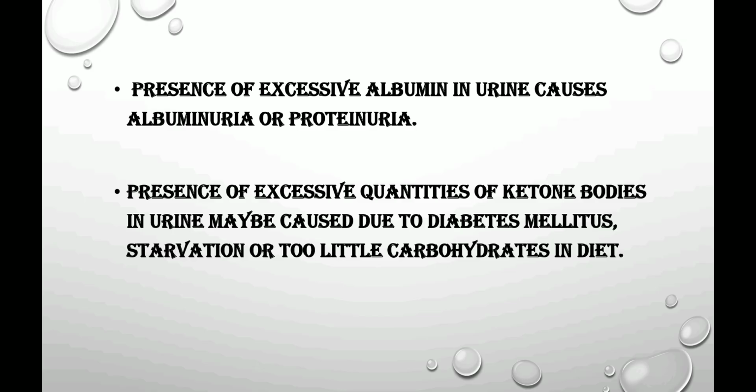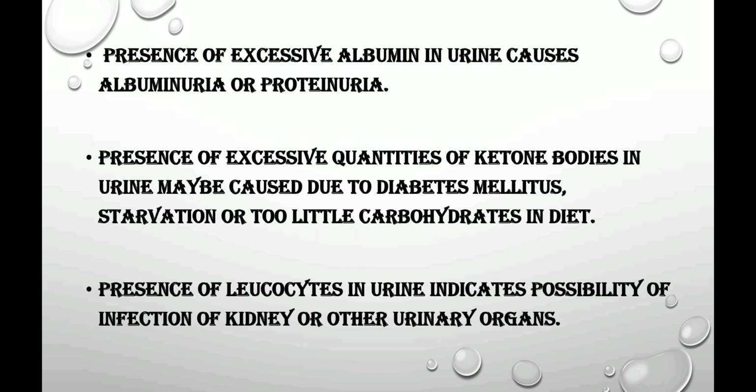Then presence of excessive quantities of ketone bodies in urine may be caused due to diabetes mellitus. That is a kind of diabetes in which the level of sugar is increased. You can say starvation or too little carbohydrate in diets may cause this disease, or you can also call it as ketosis. Then presence of leukocytes in urine indicates possibility of infection of kidney or other urinary organs.